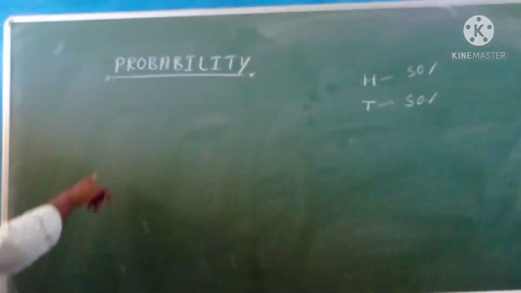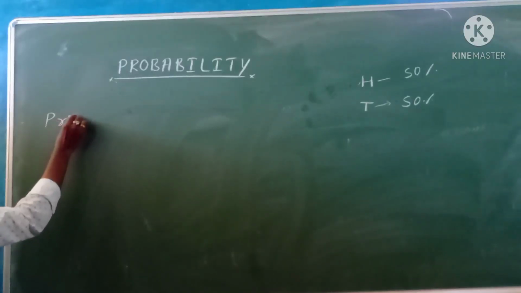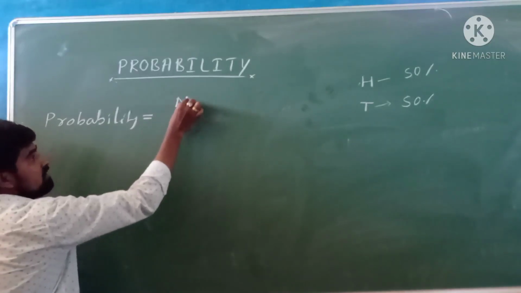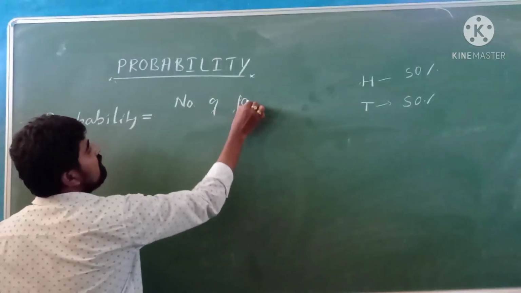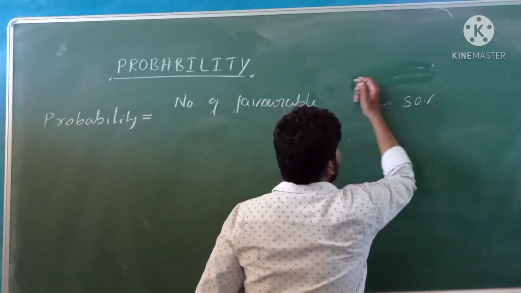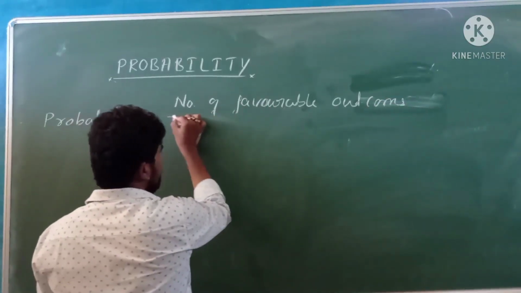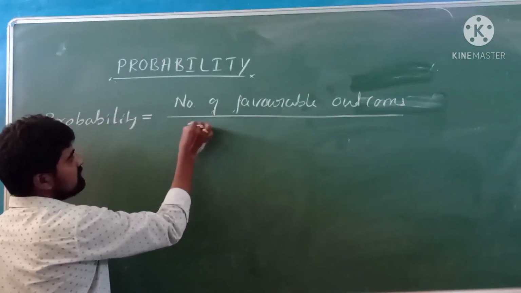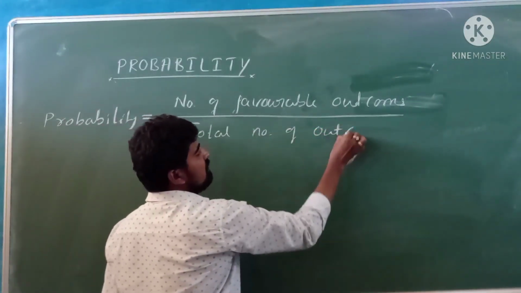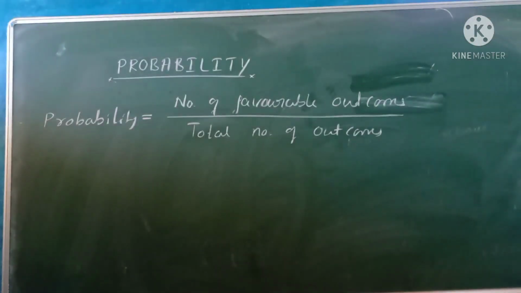So the formula to calculate the probability of anything is: probability is equal to number of favorable outcomes divided by total number of outcomes.